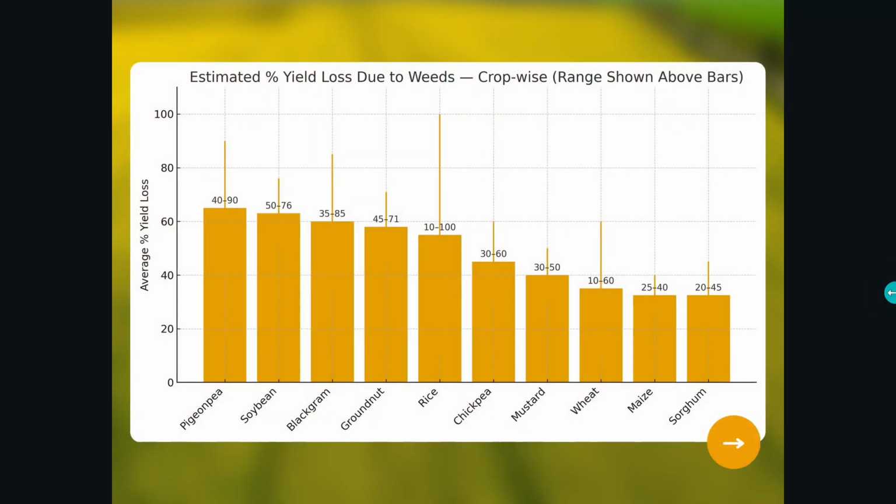Losses may vary widely by crop type like rice, wheat, maize, soybean, pigeon pea. They all can face significant yield loss without timely control. Precision and timing are the difference between marginal and major losses. We have pigeon pea at the highest, where 40 to 90% of the crop perishes due to weeds.